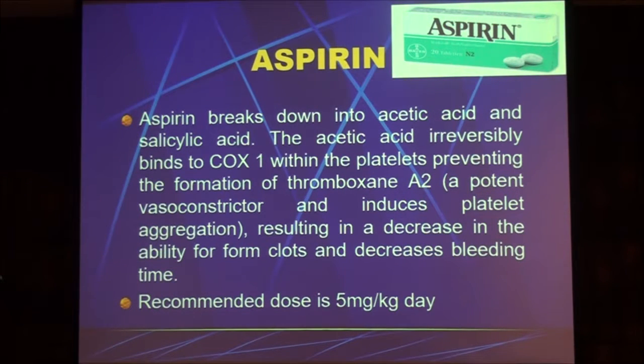So, low-dose aspirin. Remember, aspirin breaks down into acetic and salicylic acid, and the acetic acid irreversibly binds to COX-1 within the platelets, preventing the formation of thromboxane A2, which is a potent vasoconstrictor and induces platelet aggregation. This now results in a decrease in the ability to form clots and an increase in your bleeding time. The recommended dose again is 5 milligrams per kilogram.